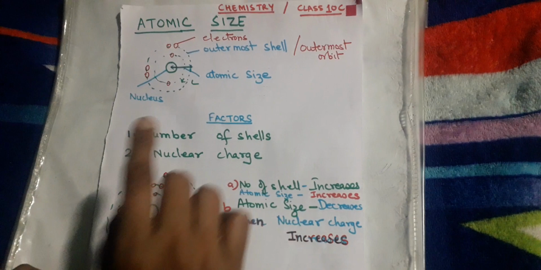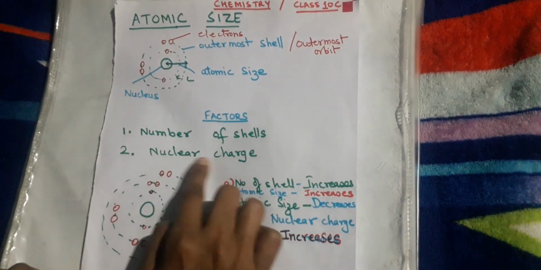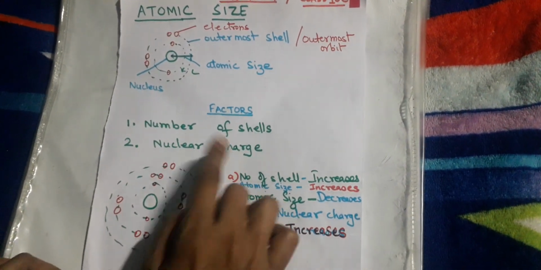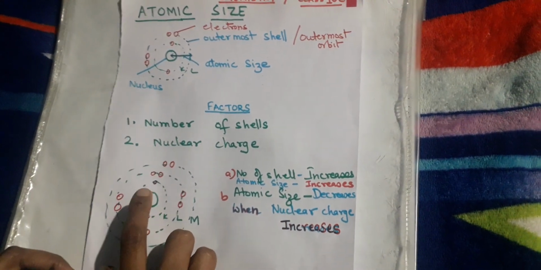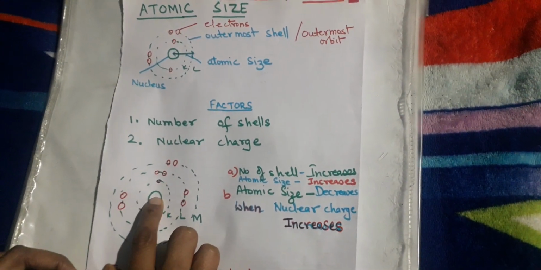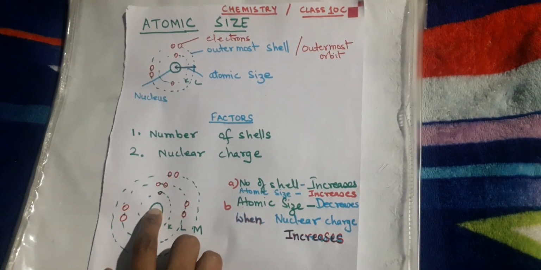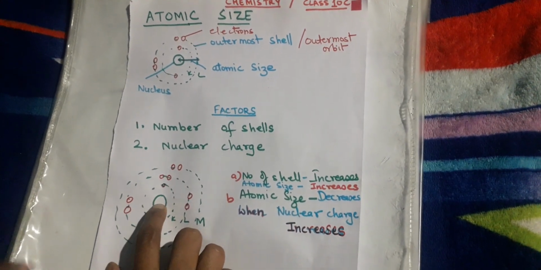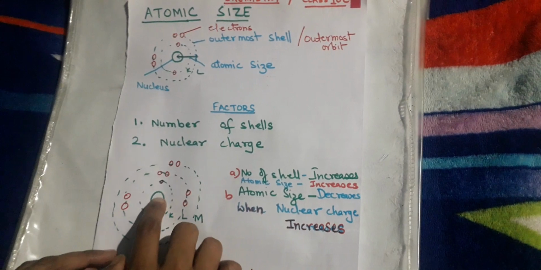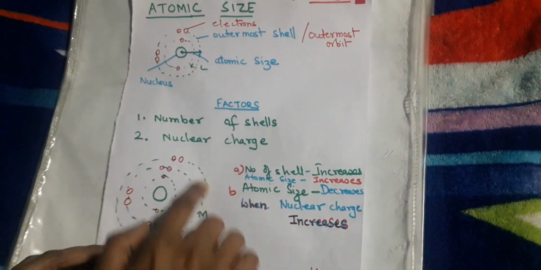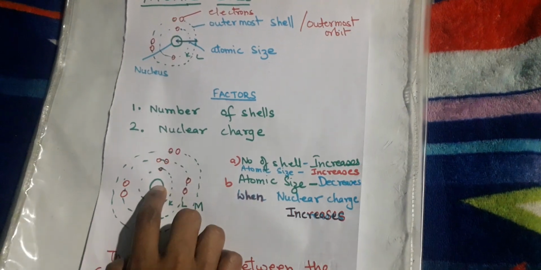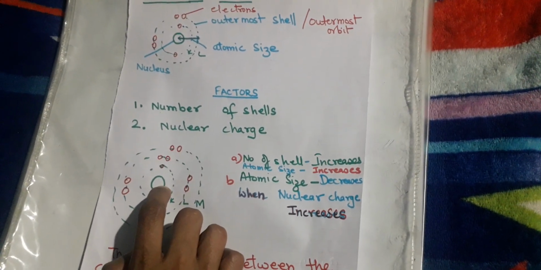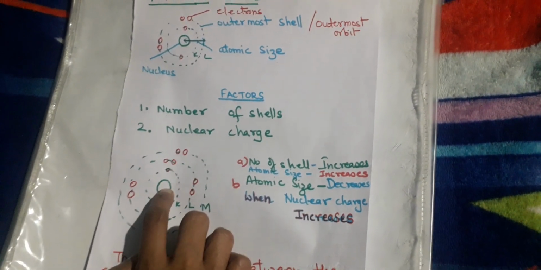Now we have to focus on the next factor, that is the nuclear charge. Nuclear charge depends on the positive charge present on the nucleus, and this arises because of the protons, right? So the more the nuclear charge, the more will be the nuclear pull, and this nucleus will attract the electrons present in the outermost shell to a greater extent in comparison to an atom having less positive charge on the nucleus.